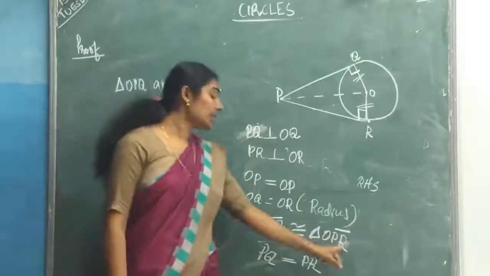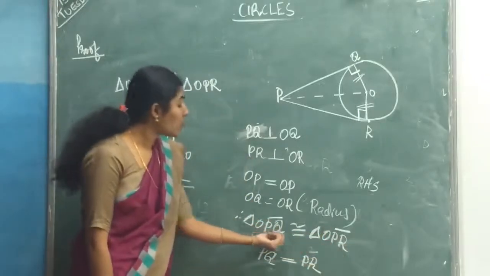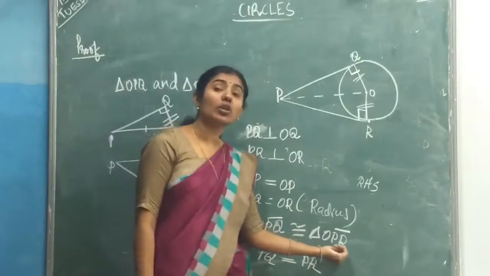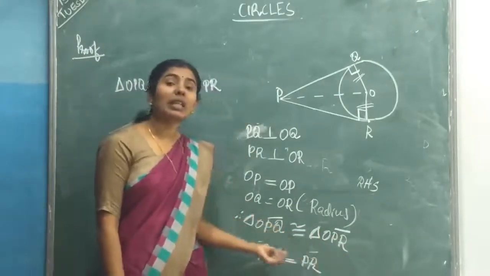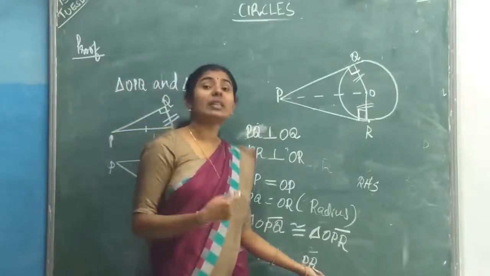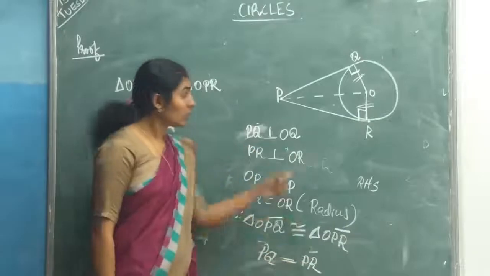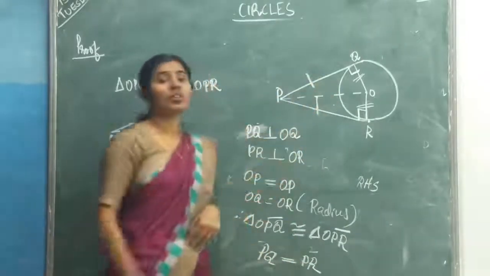If these two triangles are congruent, their corresponding sides are equal. So, we can say PQ corresponds to PR. So, PQ equal to PR. That means the lengths of the tangents from an external point to a circle are equal. See, these two are lengths of tangents and they are equal.